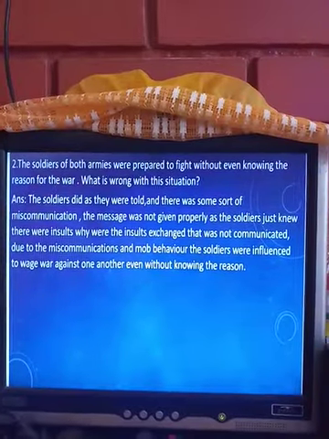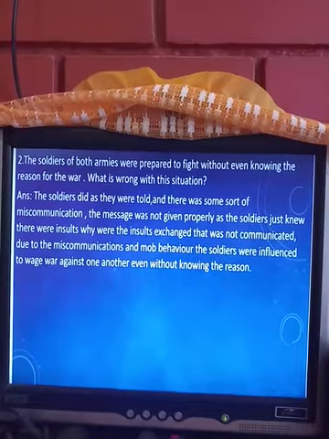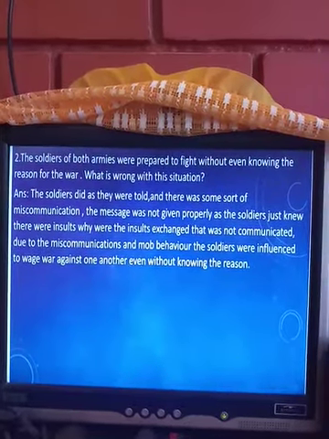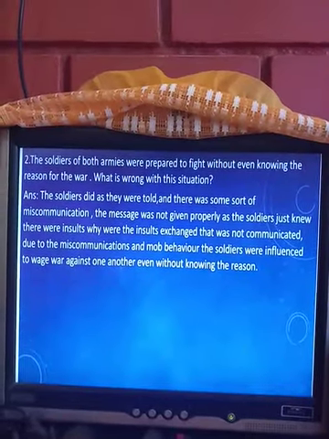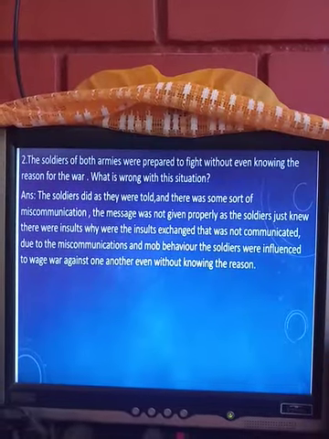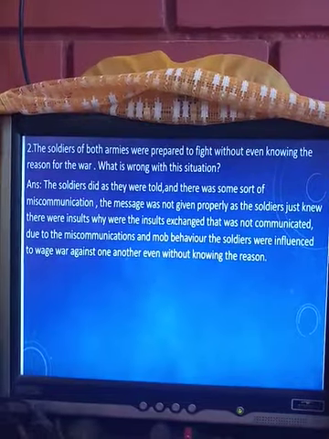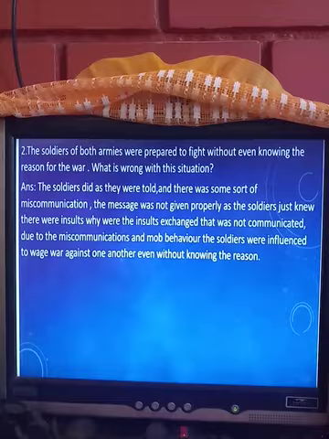The message was not given properly as the soldiers just knew there were insults. Why were the insults exchanged? That was not communicated. Due to the miscommunication and mob behavior, the soldiers were influenced to wage war against one another, even without knowing the reason.